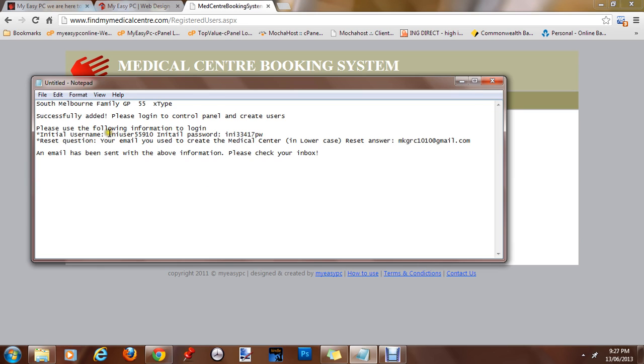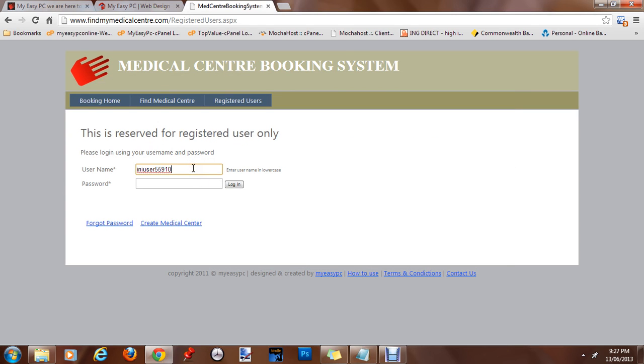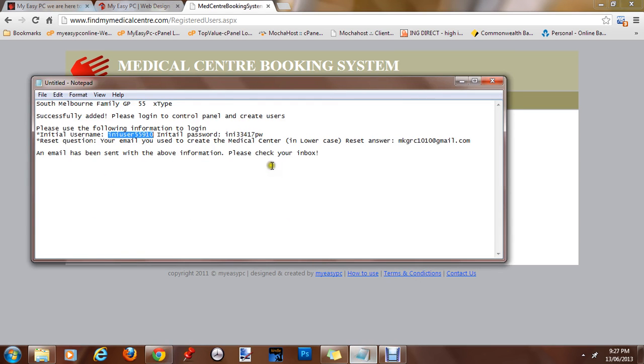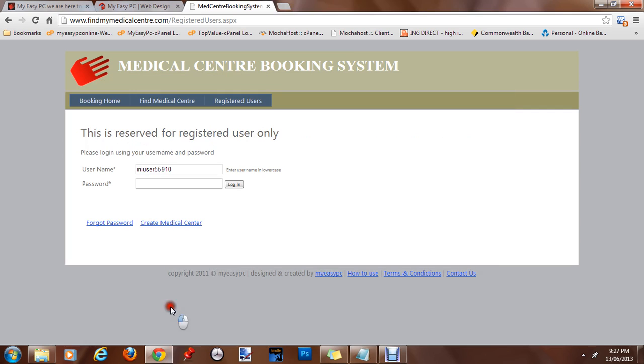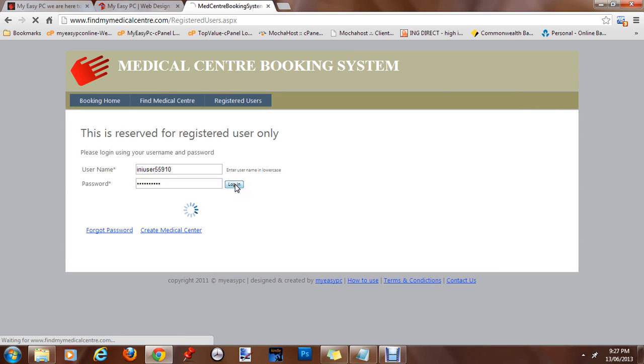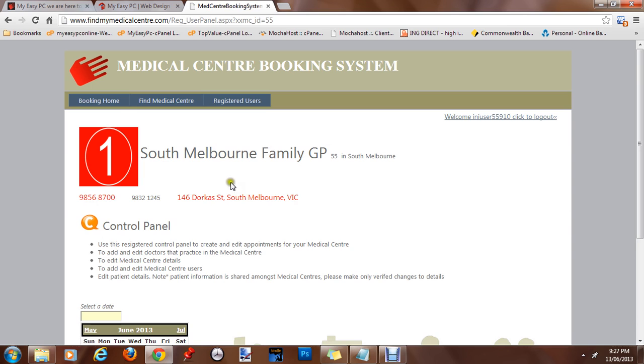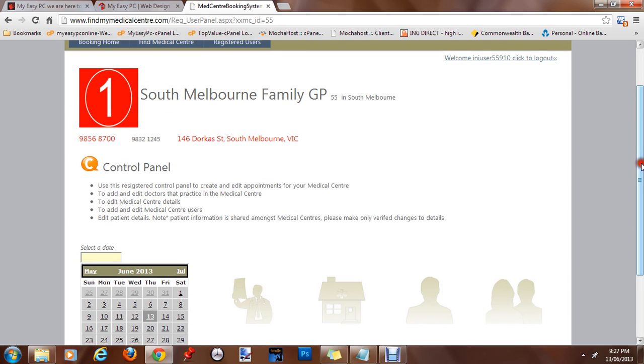The first thing to do is to use the initial username and password that was provided to log into the system. So username, and that's the password, and login. Now you can see the medical center that was created.